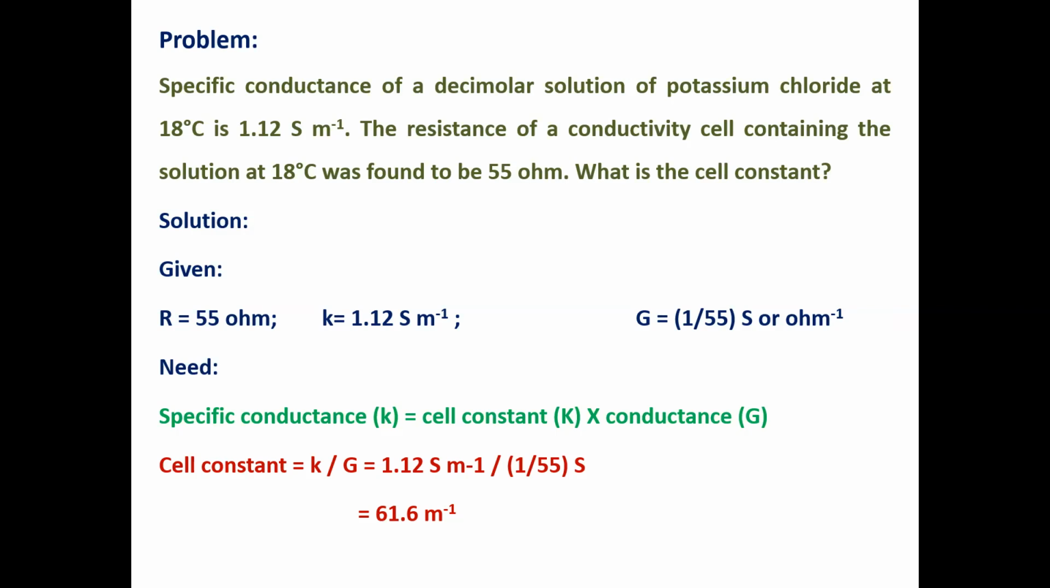What is the relationship between resistance and conductance? Conductance is equal to 1 by R. Therefore, we get the conductance value from the R value. G is equal to 1 by 55 Siemens or ohm inverse. Now substitute these values directly in the formula. Finally, we got the cell constant, 61.6 per meter.